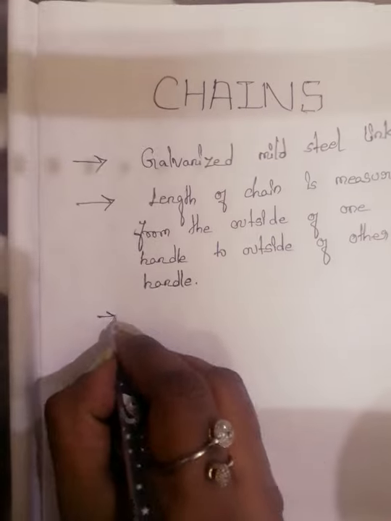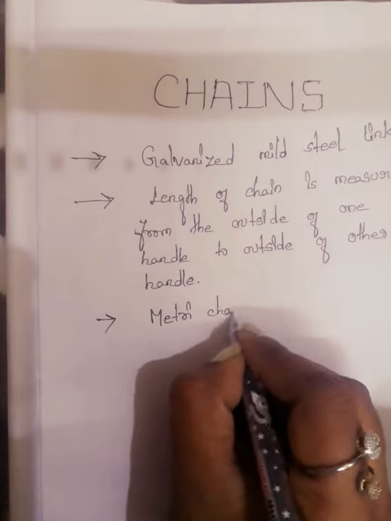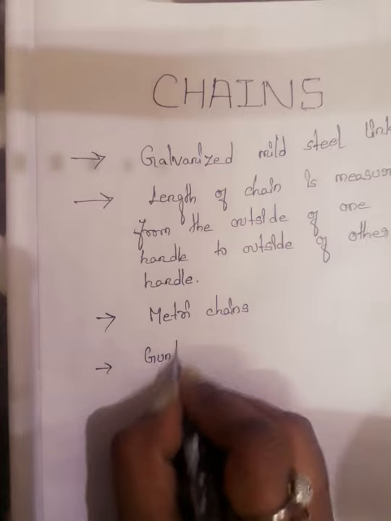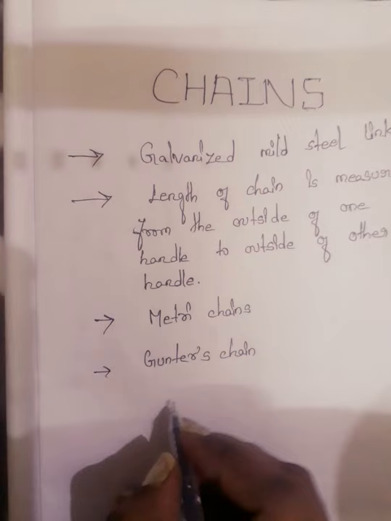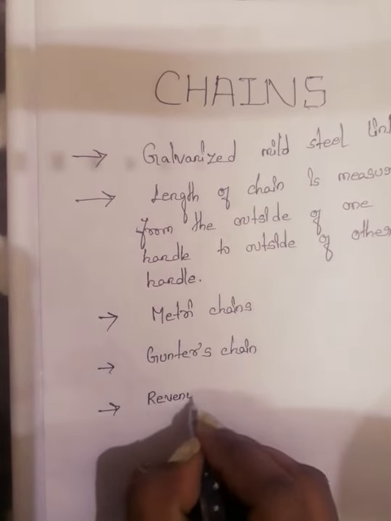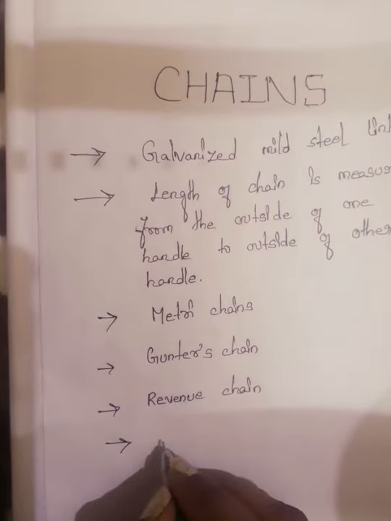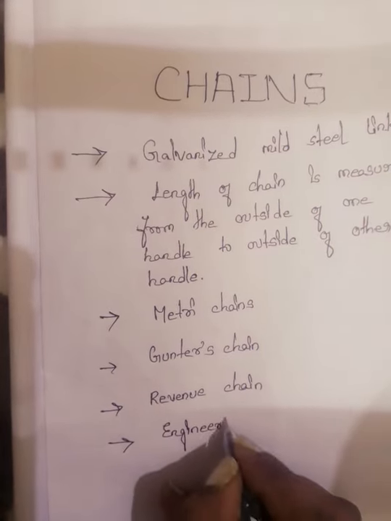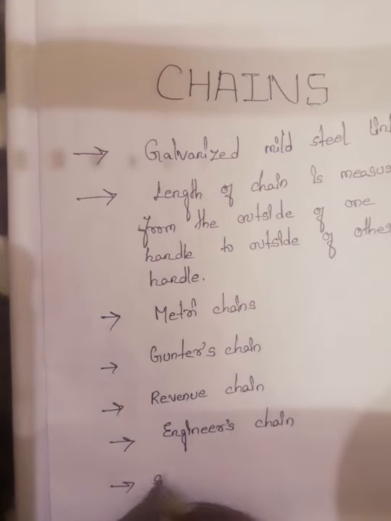So we'll see the different types of chains. Metric chain, Gunter's chain, revenue chain, engineer's chain, steel bands.